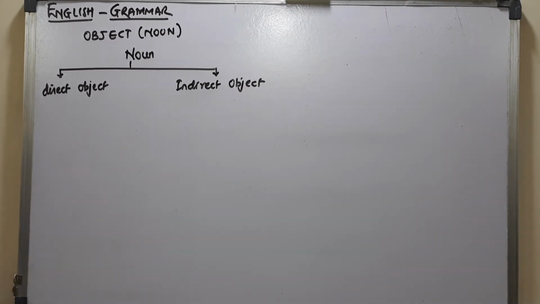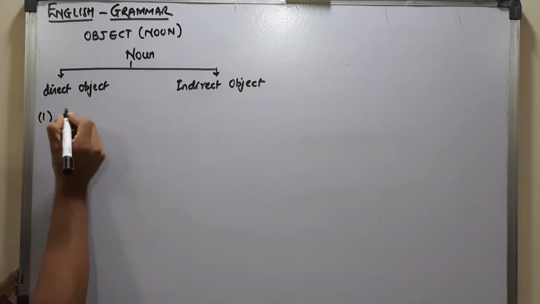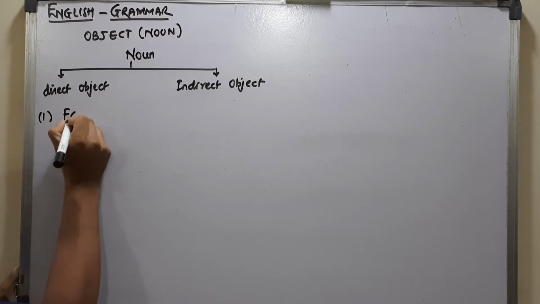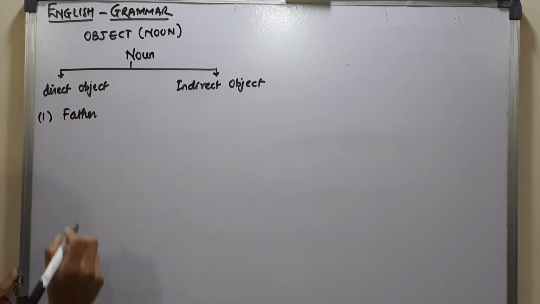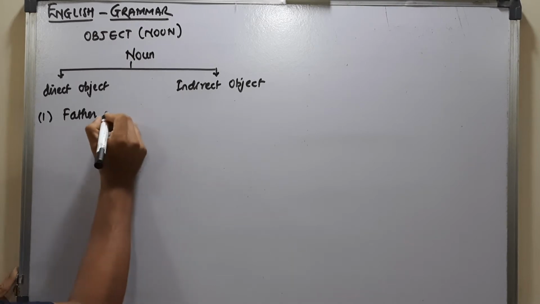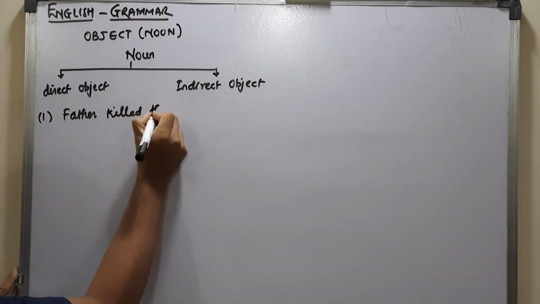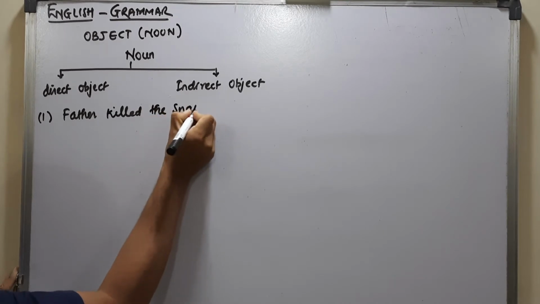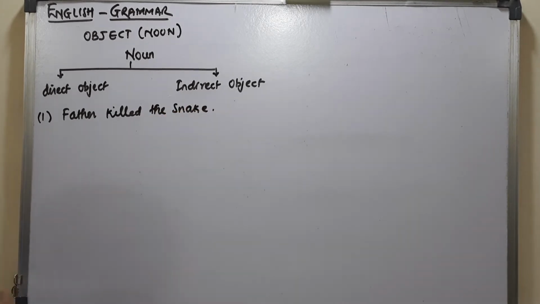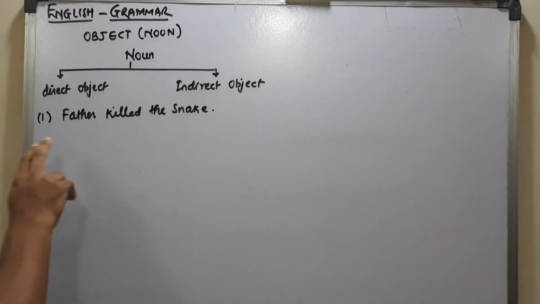So here if I say like this, okay, "Father killed the snake." When you see this sentence, it is a simple sentence made of only 4 words.